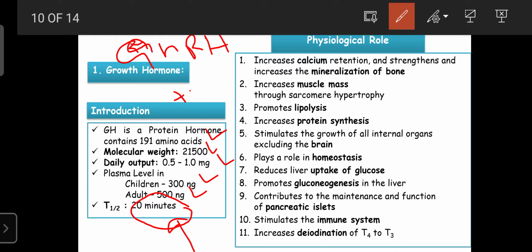One is a positive feedback mechanism and the second one is a negative feedback mechanism. The positive feedback mechanism is activated when the growth hormone level in the plasma is less than the normal level. Certain chemoreceptors present in the blood vessels have the function of monitoring the plasma concentrations of the growth hormone.